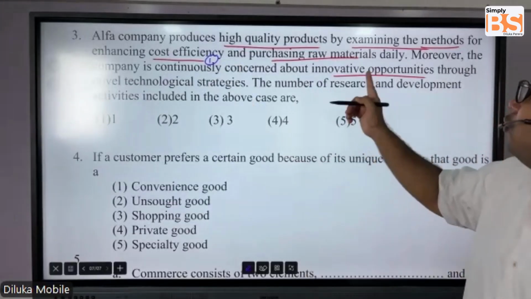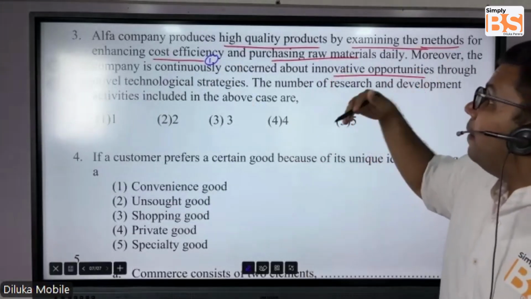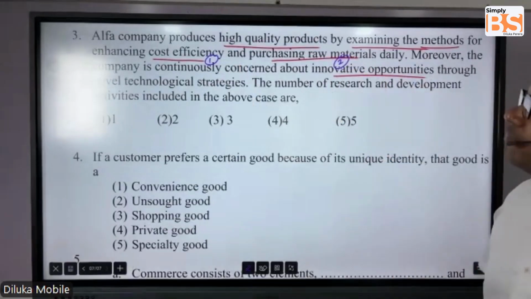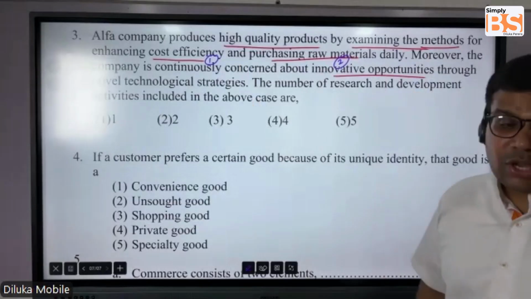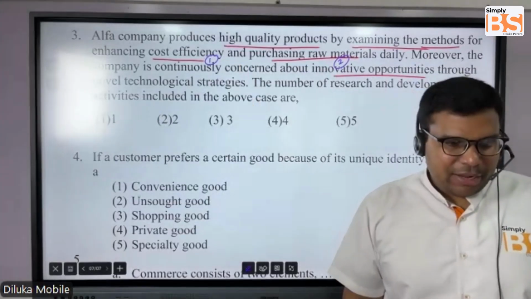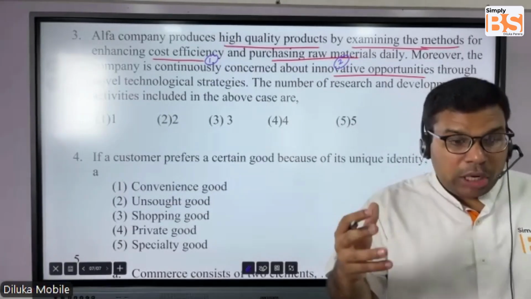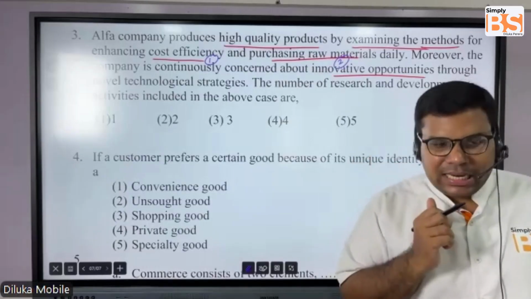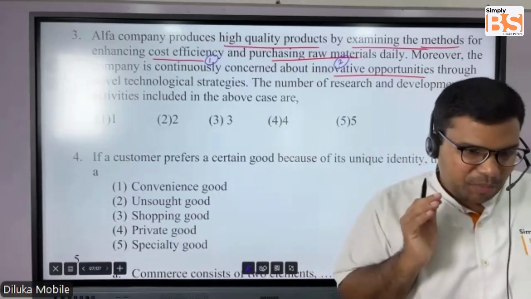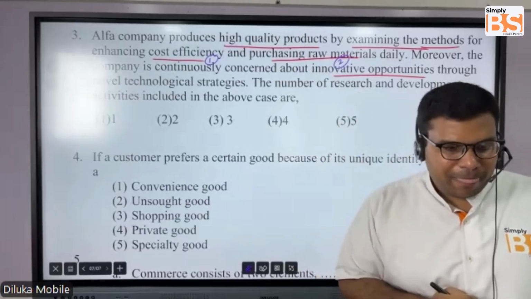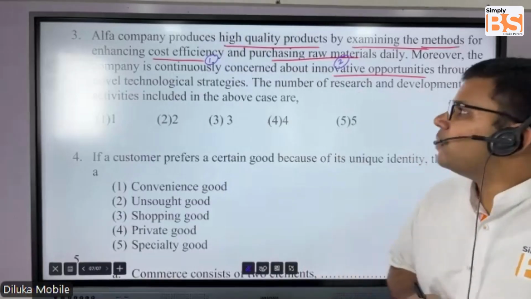Then they are trying to find new methods of purchasing raw materials daily, quality raw materials every single day without any delay. So now we have got two activities under research.